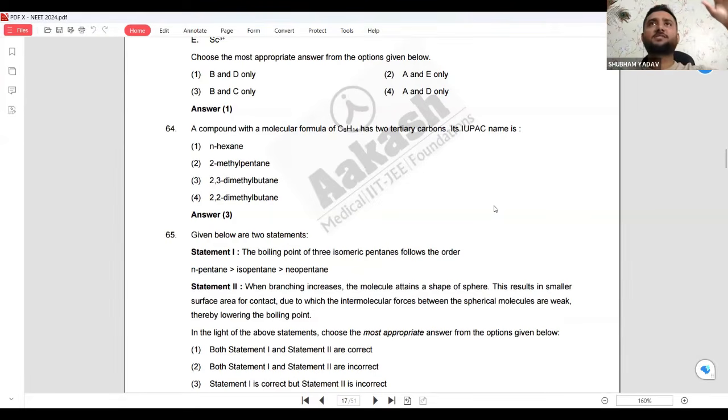So now my straight chain is 4 carbon, which is butane. One carbon I have taken from here and put it on the second carbon, and one CH3 on the third carbon. So now it is a butane having two methyl groups at 2 and 3. So now we got two tertiary carbons. The answer will be 2,3 dimethyl butane. How is the answer coming?